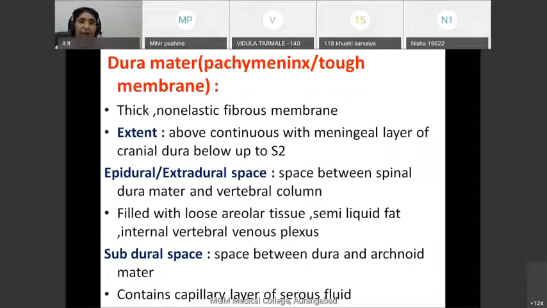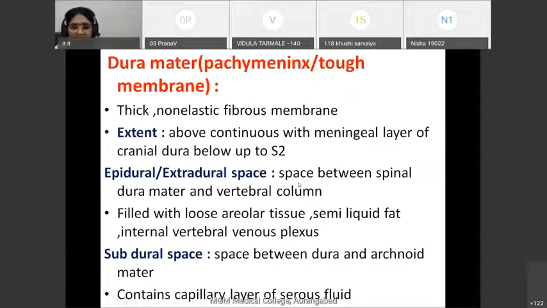Now, above the dura mater in the spinal cord, there is a space which is present between the dura mater and the vertebral column, which is called the epidural space or extradural space. Such a space is absent in case of the cranial dura mater. Now, what is present in the epidural or extradural space? As you know, this epidural space or extradural space is a space between the spinal dura mater and the vertebral column.